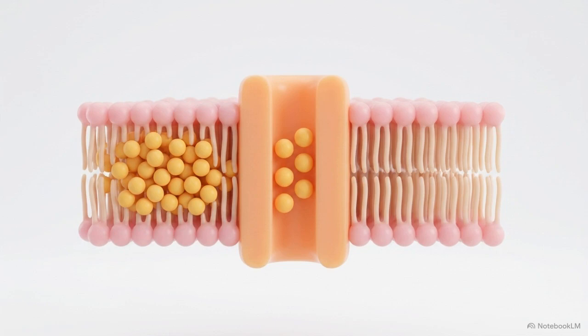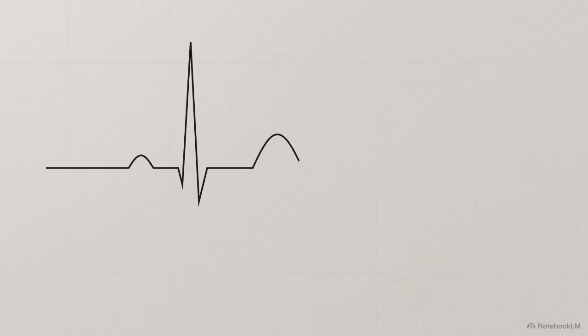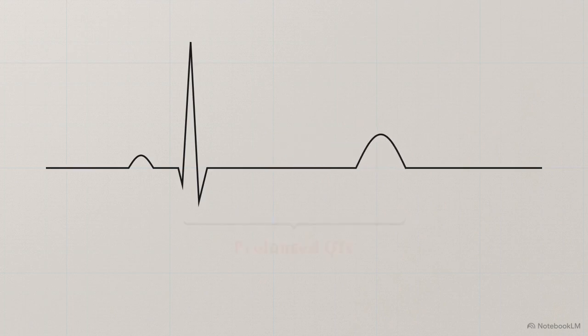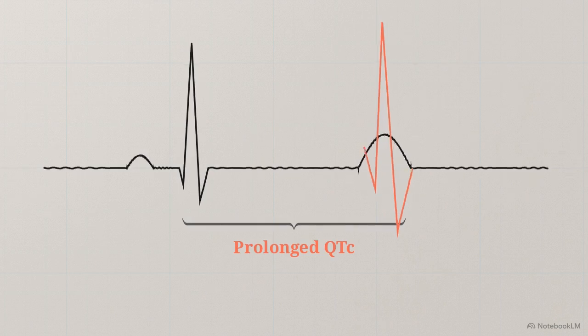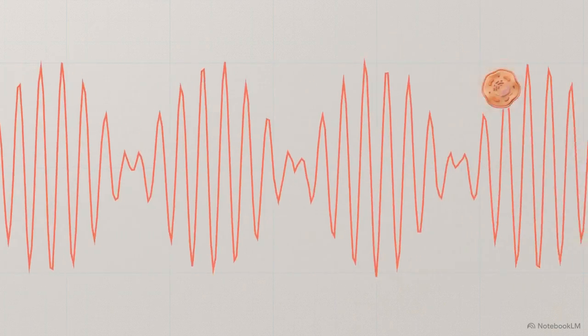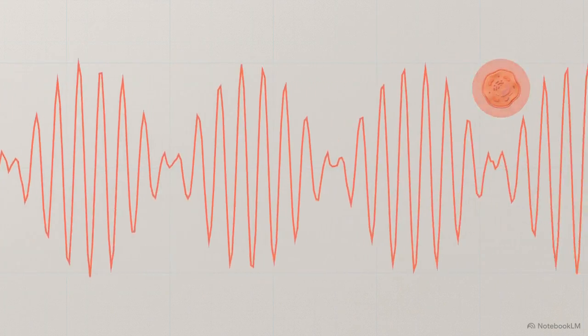Repolarization carries its own distinct vulnerability. During phase 3 of the action potential, potassium must exit the cell to reset the electrical gradient. Agents that inhibit this potassium efflux delay repolarization, stretching the T wave outward. This prolonged QTc interval creates a critical instability, leaving the myocardium vulnerable to early afterdepolarizations, known as the R-on-T phenomenon, which triggers the dysrhythmia torsades de pointes.